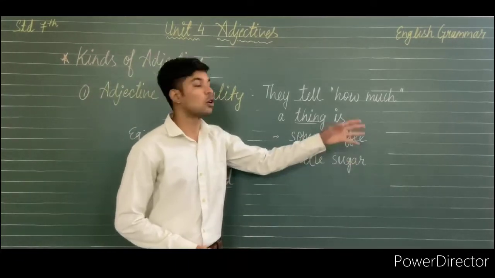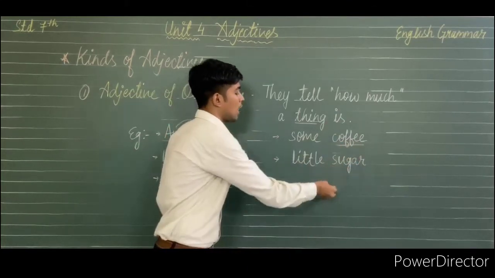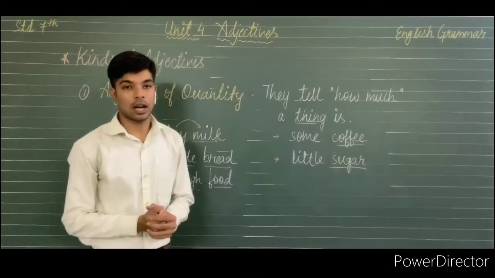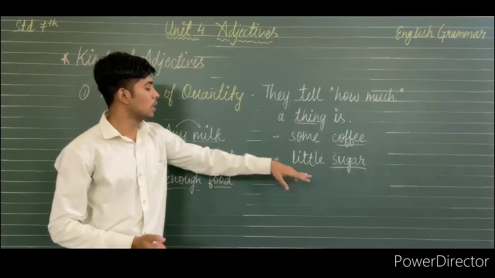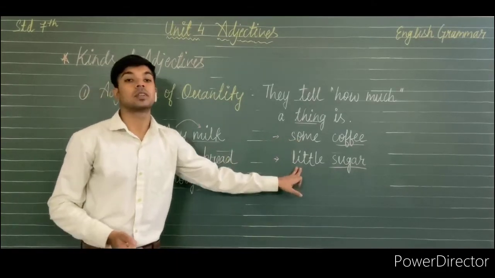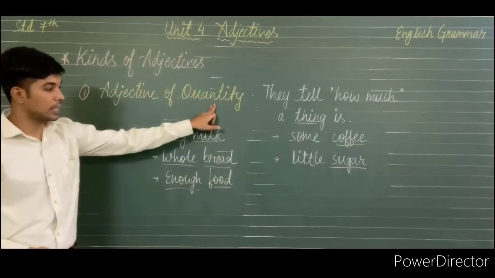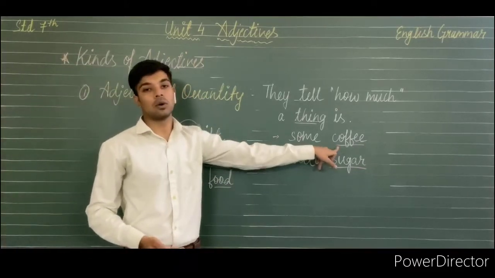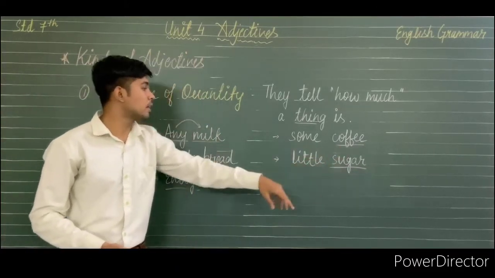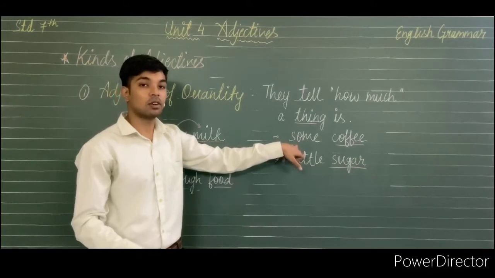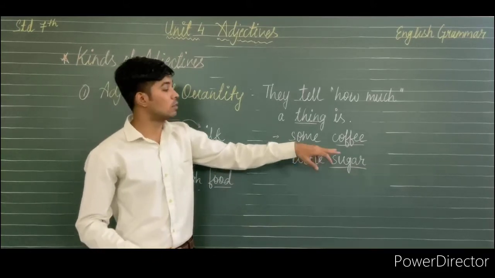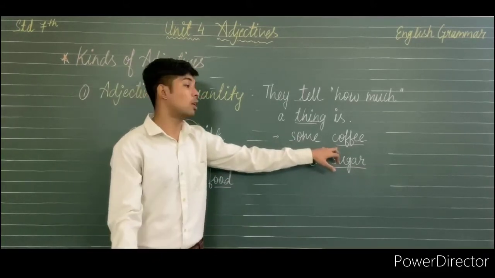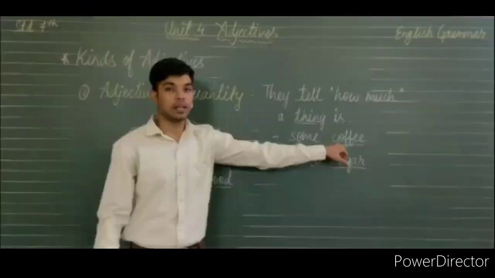Some coffee. Coffee is again here a noun, and sugar is also a noun. And the words some and little are the adjectives of quantity which describe the noun. So we can say that some is an adjective of quantity used for the noun coffee, some coffee.